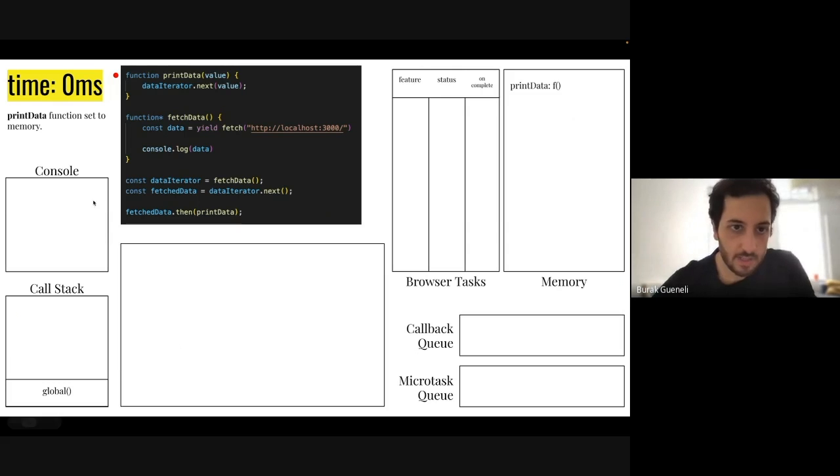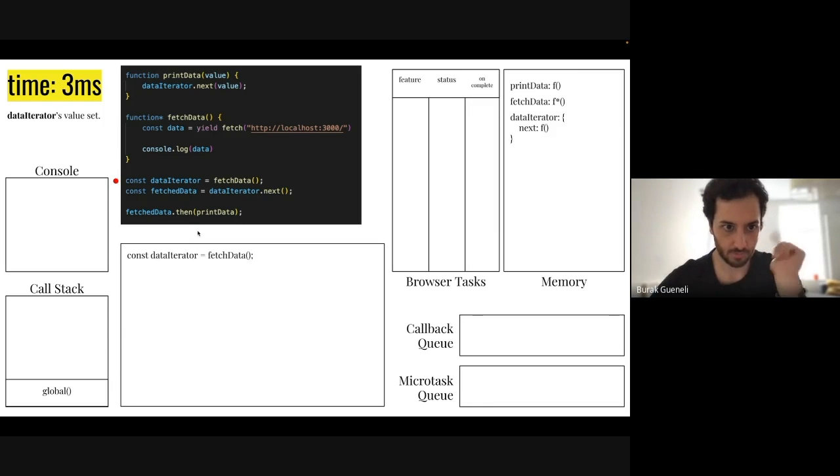In the first line, we are defining the printData function here in the memory. We are not getting inside. We are completely skipping the lines that it has inside of it, and we are continuing to the second function. It's called fetchData. We are defining it inside of the memory. Then we are going to run the dataIterator, which is inside of the global execution context. So dataIterator is being defined.